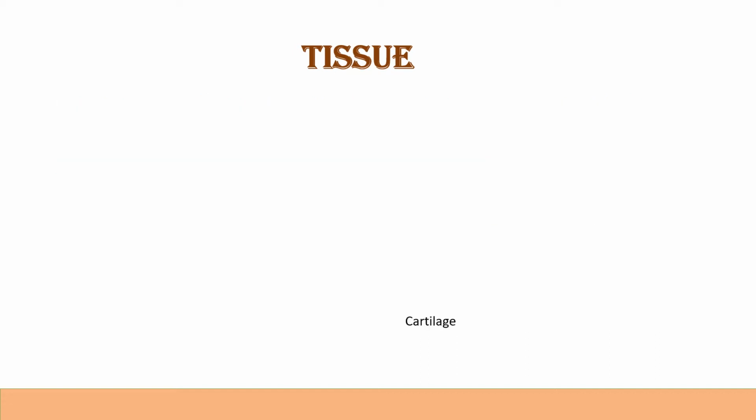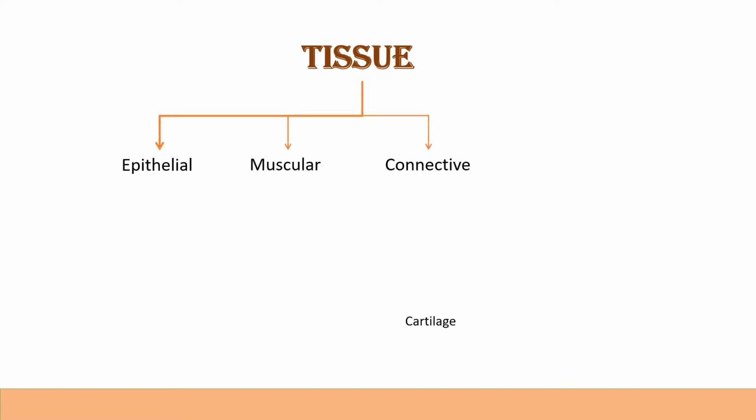Then let us see the classification of the tissue. So first one is epithelial, second is muscular tissue, third is connective tissue, and fourth is nervous tissue. Under that, the epithelial tissue is again subcategorized into simple epithelial tissue and compound epithelial tissue.